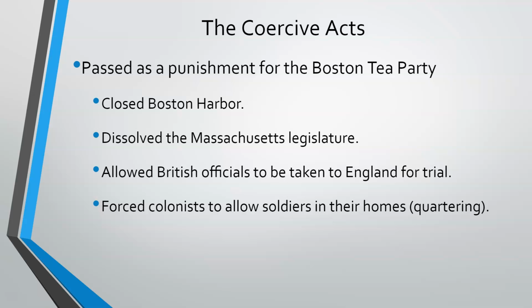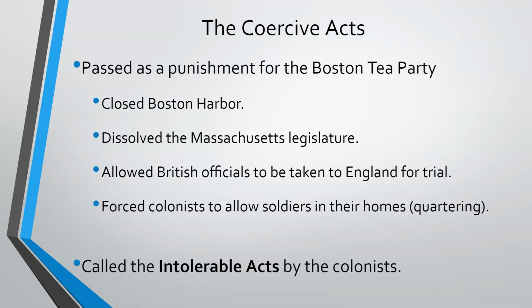Now this law states that around 3,000 British troops will be sent back to Boston, and the people of Boston have to give them a place to live. If they refuse to do that, then the soldiers are able to actually basically shack up with the people of Boston in their houses. And of course, this is something that makes the people of Boston extremely angry. And they refer to these laws as the Intolerable Acts. Intolerable, of course, means it is unacceptable.